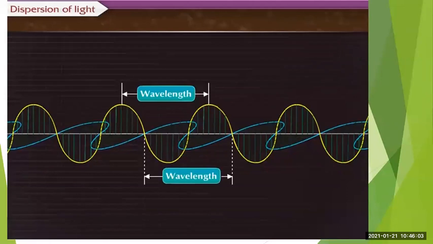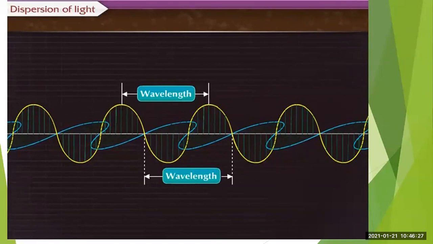Now, wavelength is an important property of radiation. Here you will see the distance between two crests or two troughs is the wavelength. So it is a very important property of radiation. All these things also you are going to study in the higher classes.